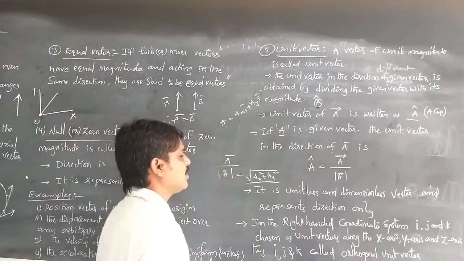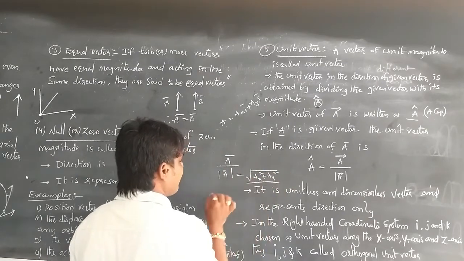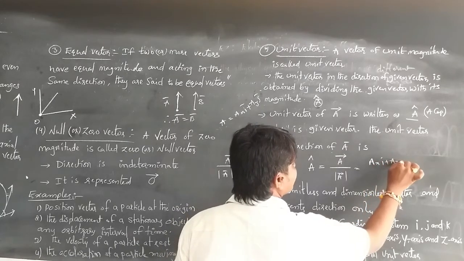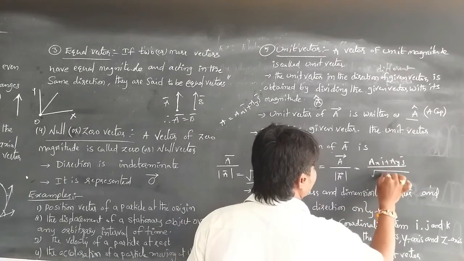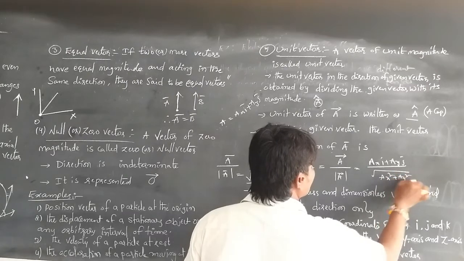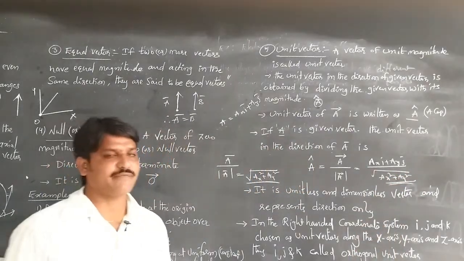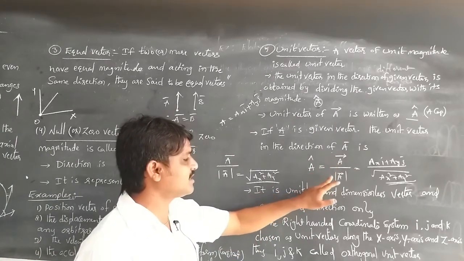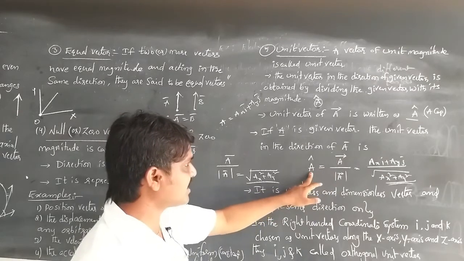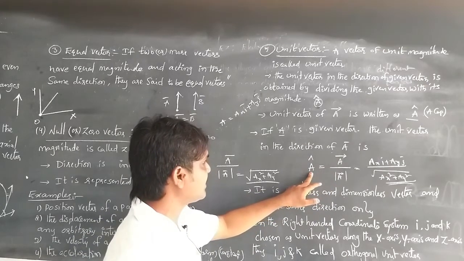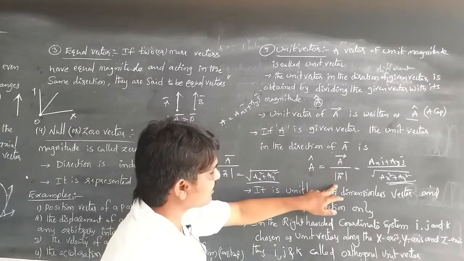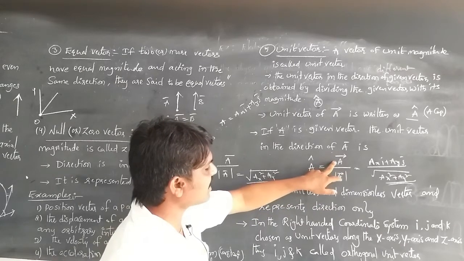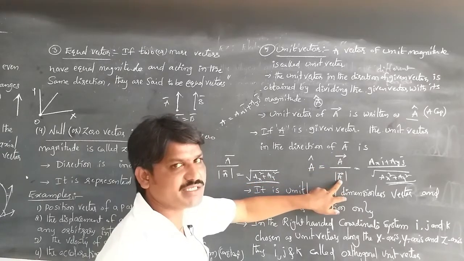So we can write that the unit vector will be AX i plus AY j bar by root of AX square plus AY square, the unit vector of A. Here A cap is equal to A bar by mod A bar. The direction of a given vector is obtained by dividing the given vector with its magnitude. Mod A bar means magnitude.